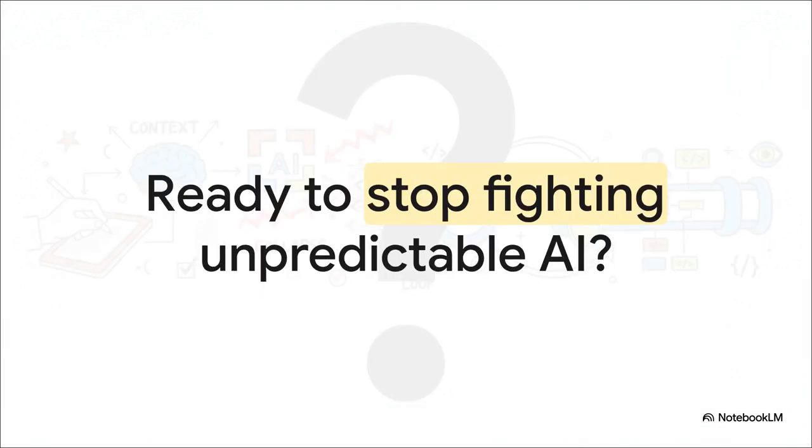I'll leave you with this final thought to consider. The era of unpredictable, chaotic AI code generation is over. So, are you ready to stop fighting your AI's tendency to forget and start building an endless, indestructible memory for your codebase? Think about how implementing a deterministic anti-collapse architecture like this could completely transform your own AI workflows.